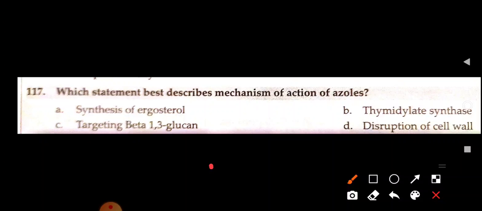You have 30 seconds in your hands, so think which one is the best one here. So the answer here is synthesis of ergosterol.